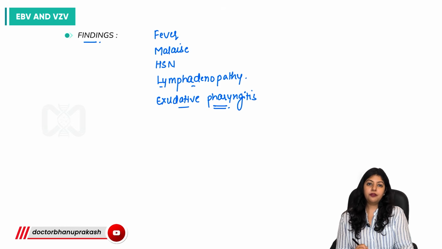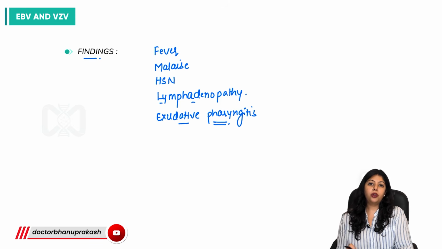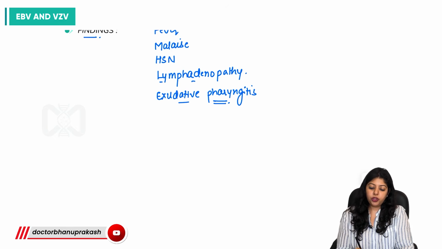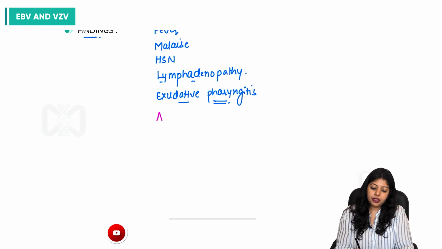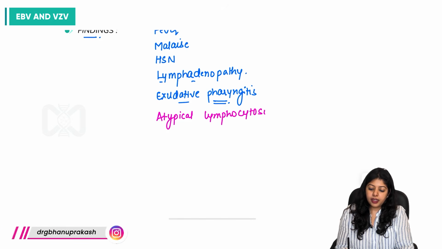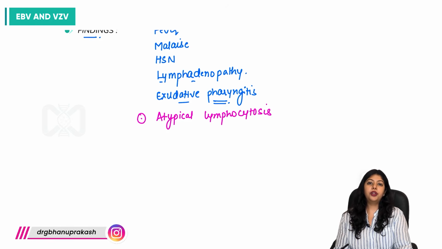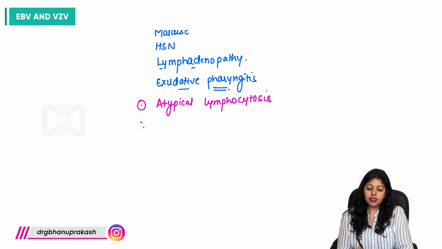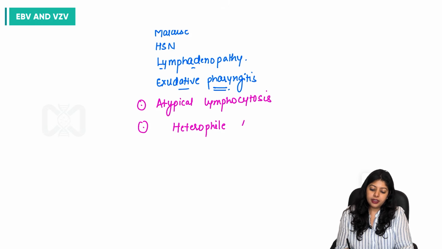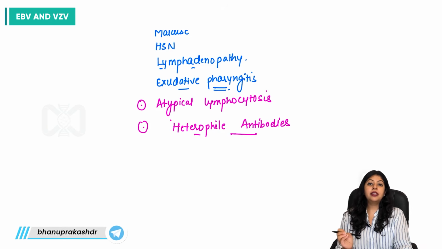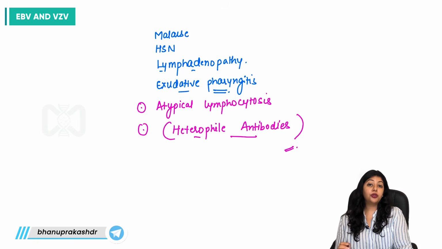Then an important finding for EBV infection or infectious mononucleosis is atypical lymphocytosis. And the important antibodies found in the sera are heterophile antibodies, which is a key differentiating feature between infectious mononucleosis and mononucleosis-like syndrome.